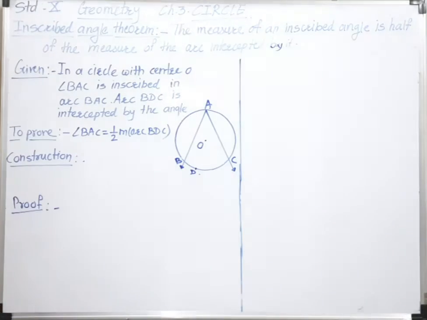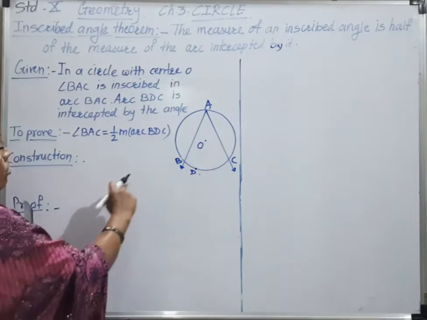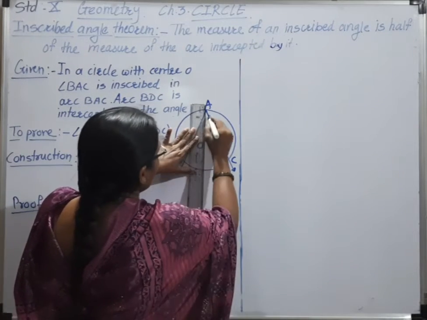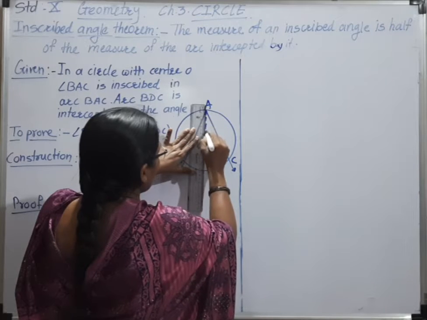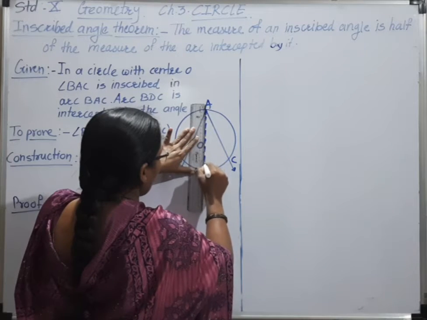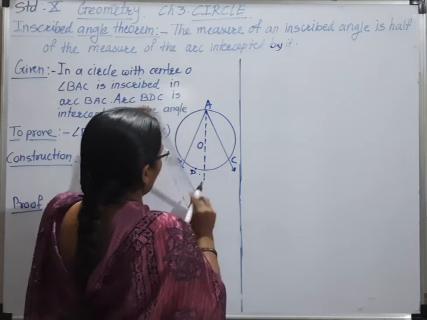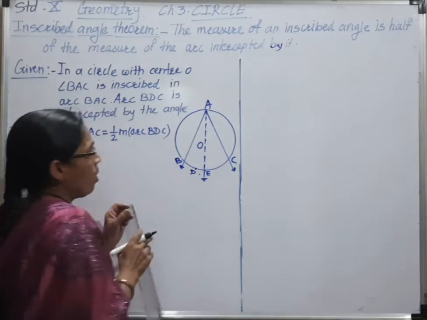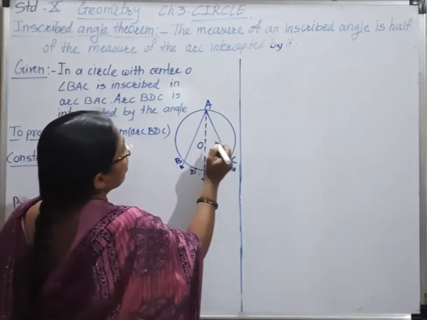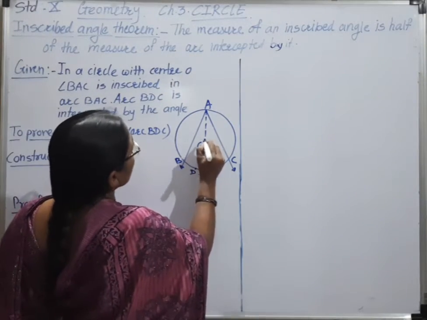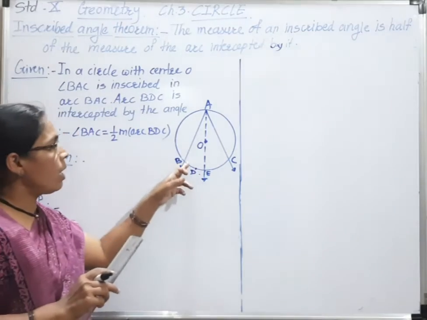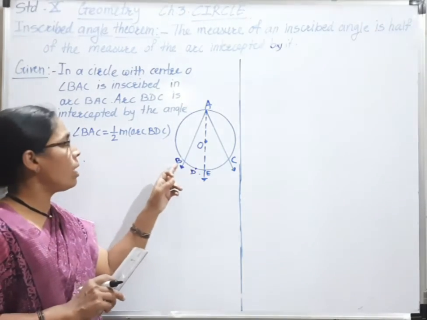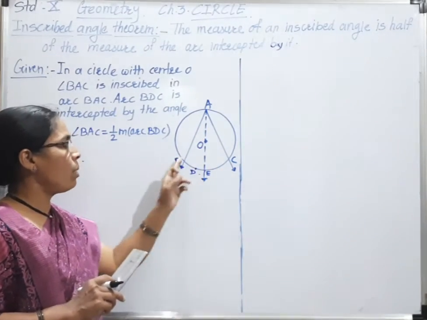For that we have to draw ray AO, which is intersecting this circle at point E. Here the center of the circle is now in the interior of this inscribed angle BAC.